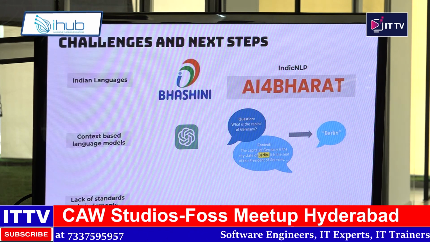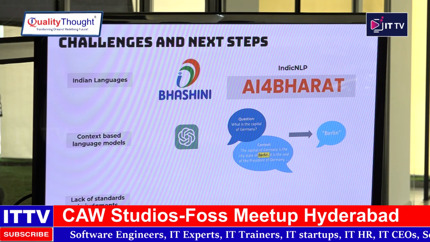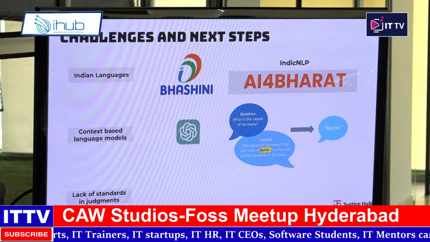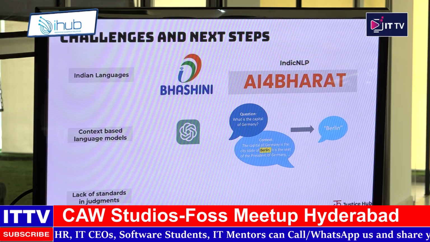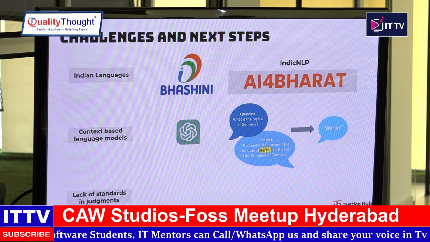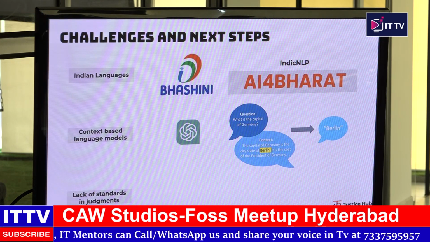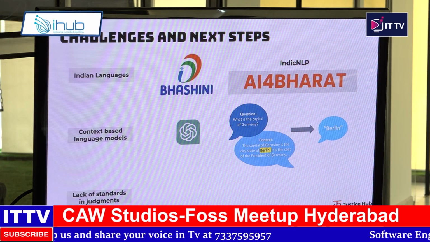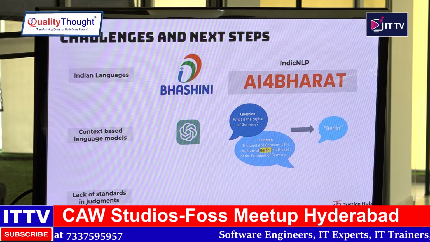A few challenges I mentioned are: one, we are only limited to English judgments that are delivered in the country. For Indian languages, we are looking forward to the Bhashini model, which is another NLP model championed by the government of India. And in IIT Madras, there is an AI for Bharat initiative where they are trying to develop an Indic NLP library, which helps in machine translation between English and Indian languages.